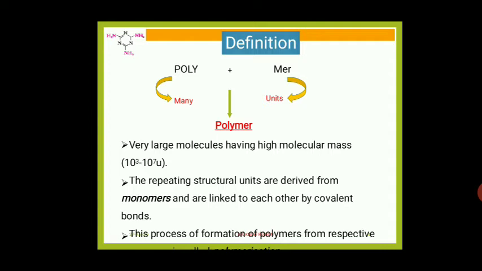Next one, how it is formed. It is formed by joining of many monomers by covalent bonds. The repeating structural units are derived from monomers and are linked to each other by covalent bonds. Here the repeating structural unit is a monomer.